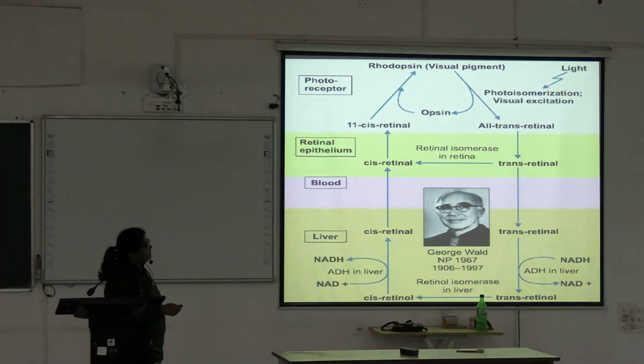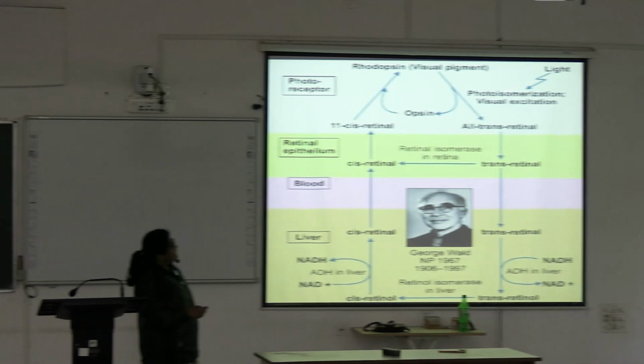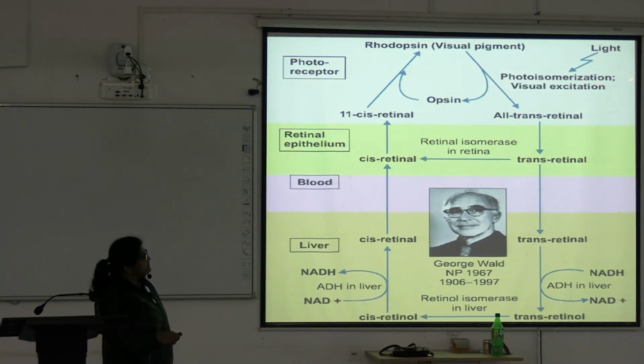In light, there is photoisomerization or visual excitation. So in light there is photoisomerization. This 11-cis retinal and the opsin, which form rhodopsin, break, and the opsin is released, which again goes to rhodopsin formation in the dark.